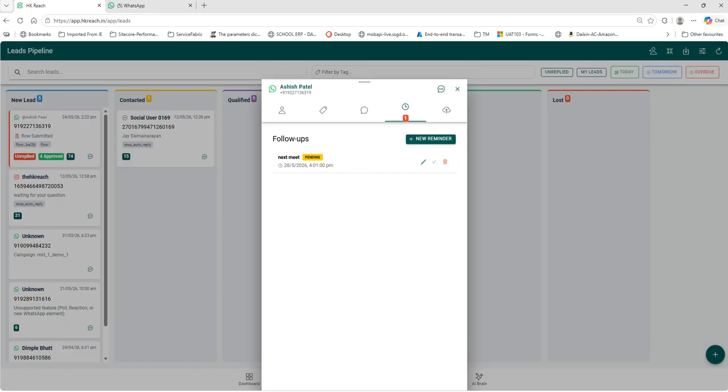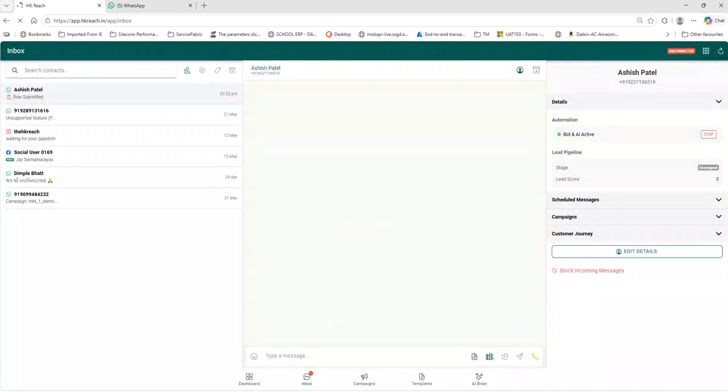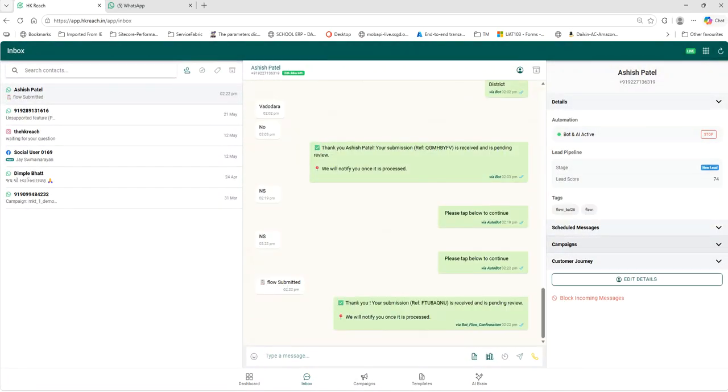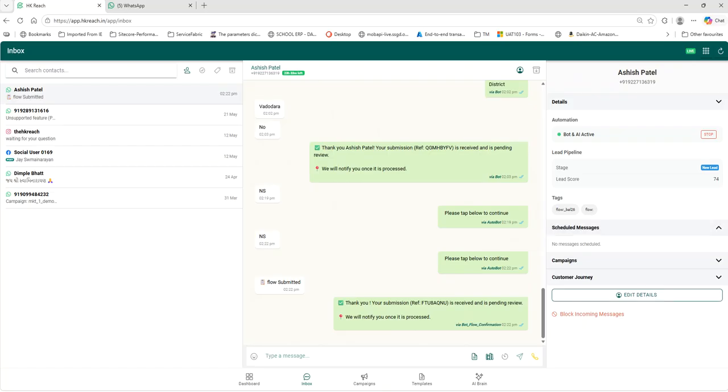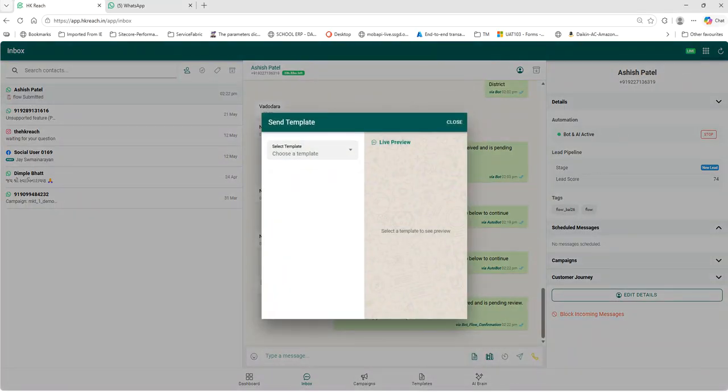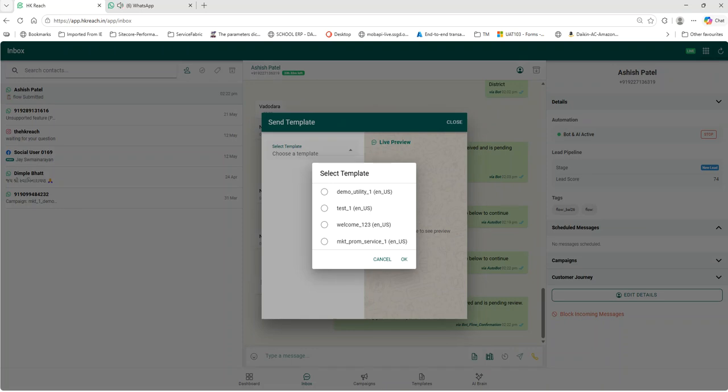Now I would like to get an automated message at a certain time, 5 minutes or 30 minutes before this time. So what I can do is go to the chat box, and as soon as I go to the chat box for him or her, here we have a schedule messages option. So how do we do that? Schedule a message: here we have the option to send a template, this first option. As soon as we click here, we need to choose the message we would like to send, because after 24 hours we cannot send normal messages, so it will be a template.